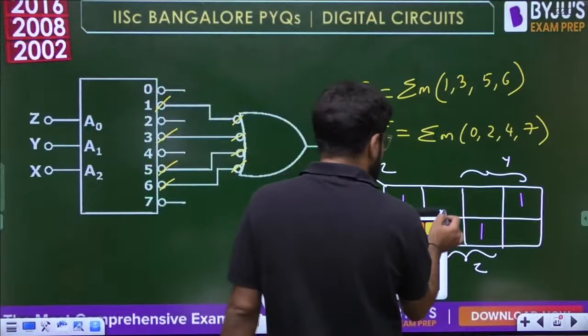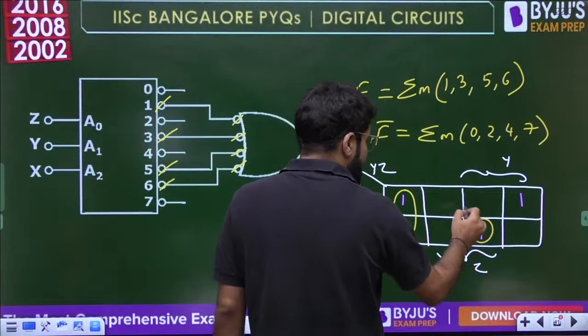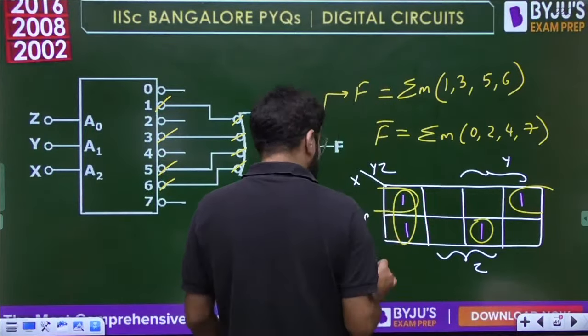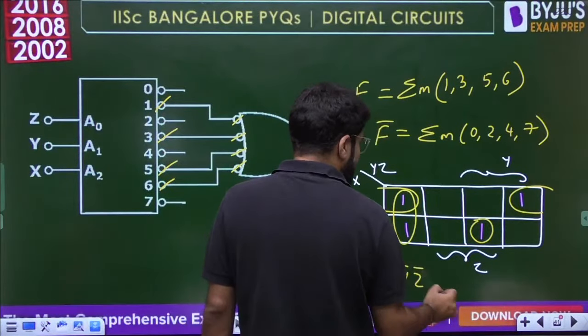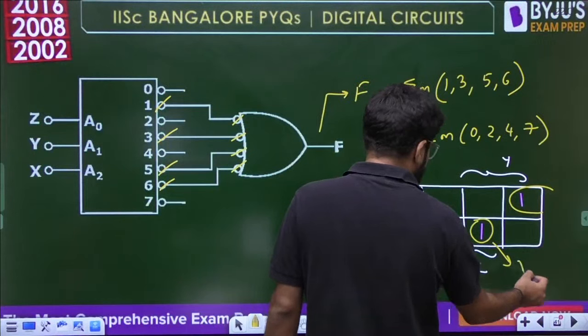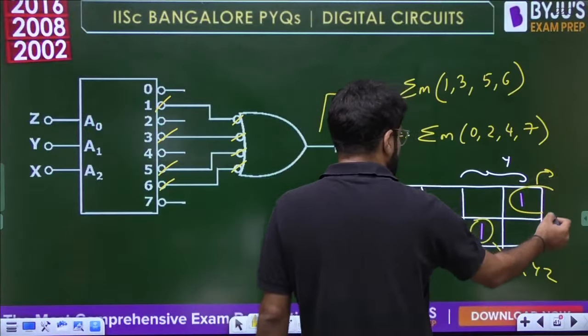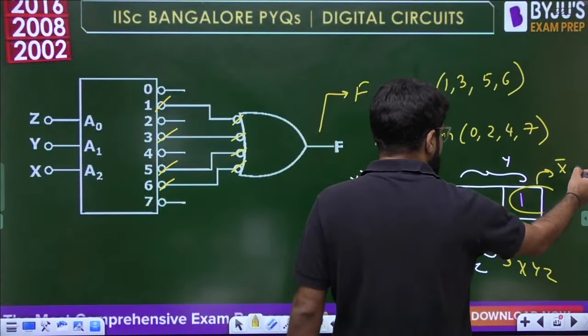Now we can make this, clearly a pair. This cannot be paired with anything because this has no adjacency, and first and last columns are adjacent. This became a pair. Now this belongs to outside y, outside z, so y bar, z bar. This is directly the minterm 7, x, y, z. It cannot be paired with anything, and this particular one is above x and outside z, x bar, z bar.